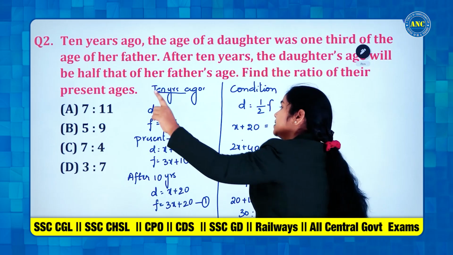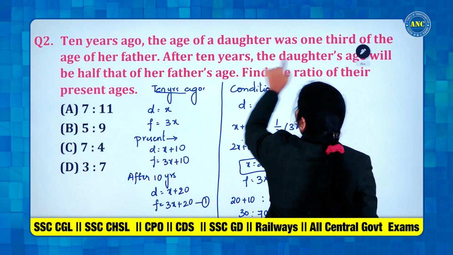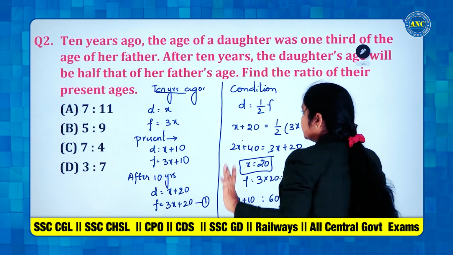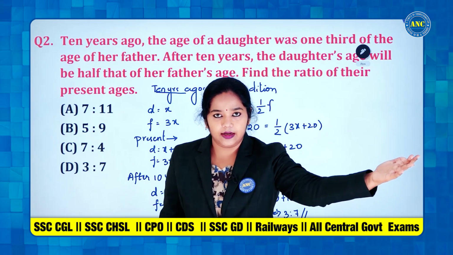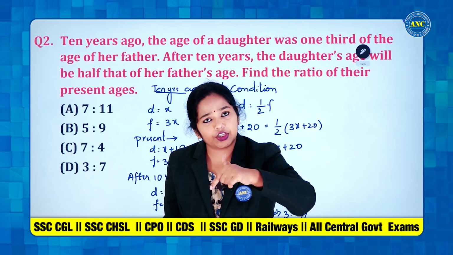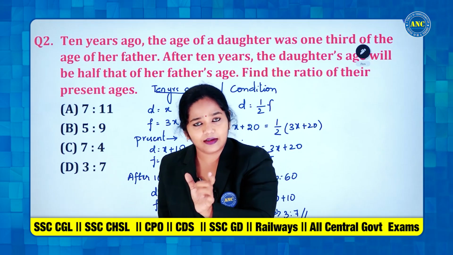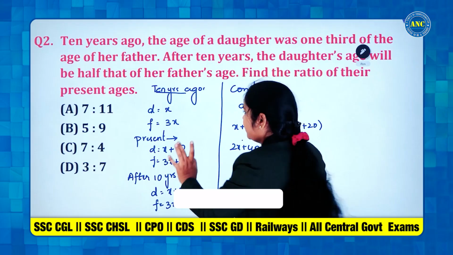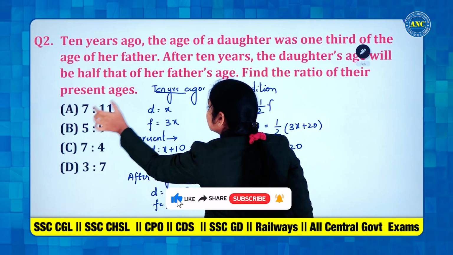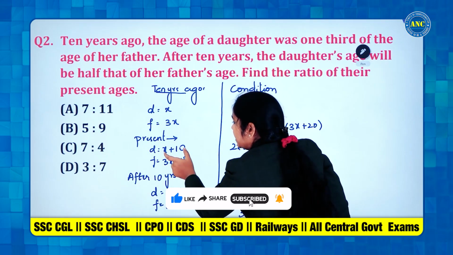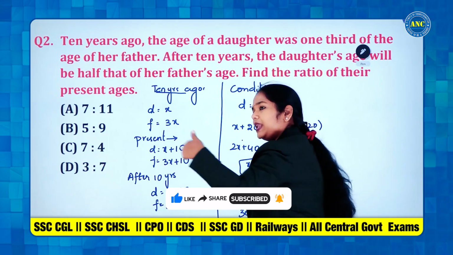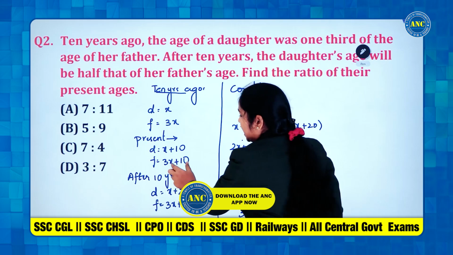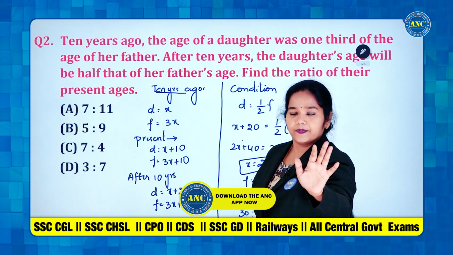You all understood how we have taken 10 years ago, daughter's age we thought it is x. Then father's age is 3x because of the condition. Fine. So, 10 years back my age is 10. Now what will be my age? 10 plus 10. Right? Same thing I have done. 10 years back my age is x. So, present age will be x plus 10. Similarly, father's age also will add with 10 years only, no? So, 3x plus 10. Clear?